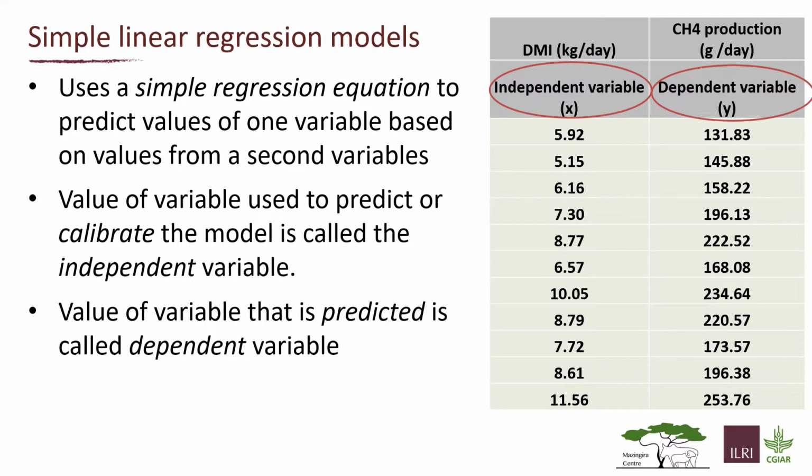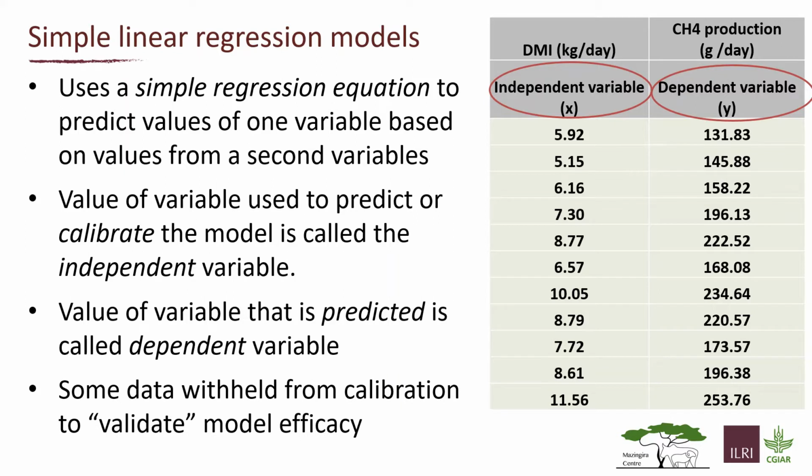So in this case, we want to use DMI to predict the methane production in grams per day, and that's going to be the dependent variable, or y. So you have the independent variable here on the left side of the screen in this column, and that's usually labeled as x, and then y is the dependent variable, which in this case is methane.